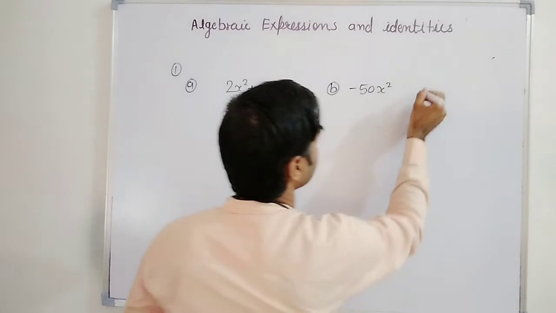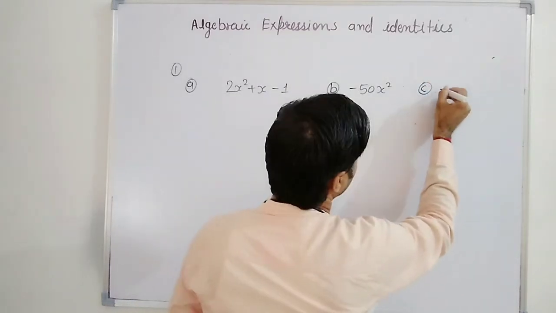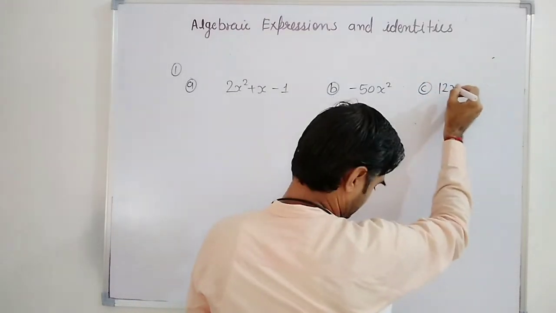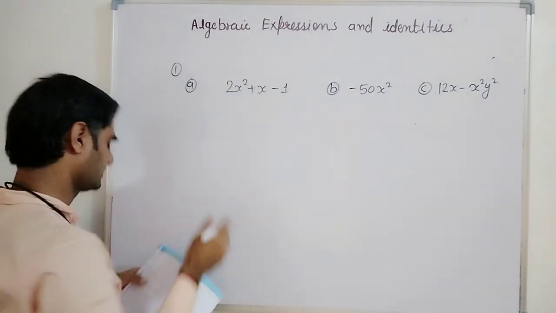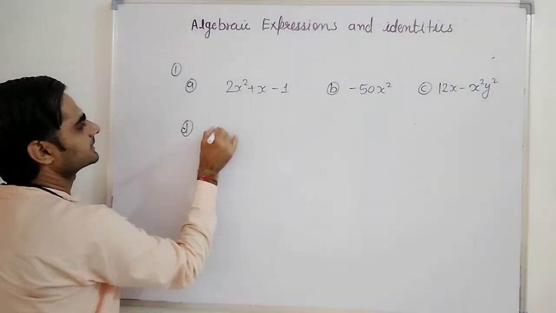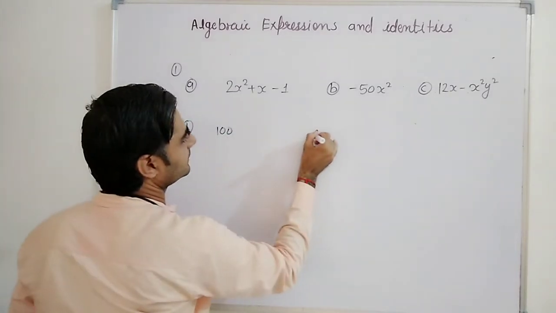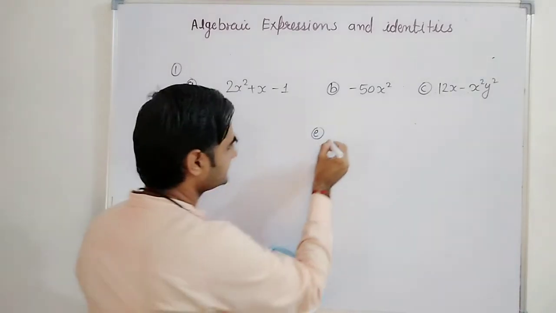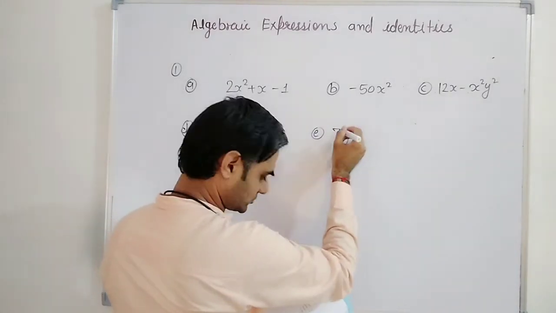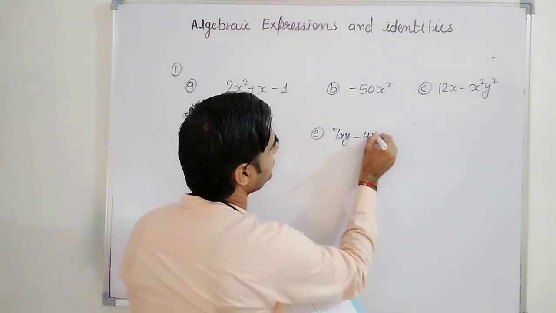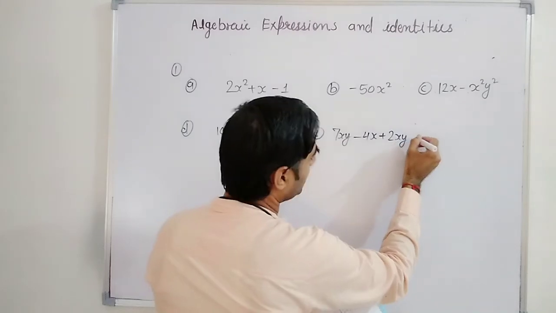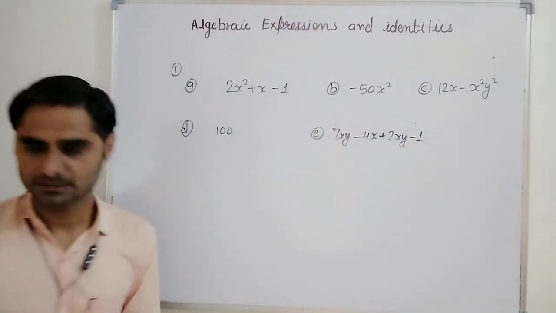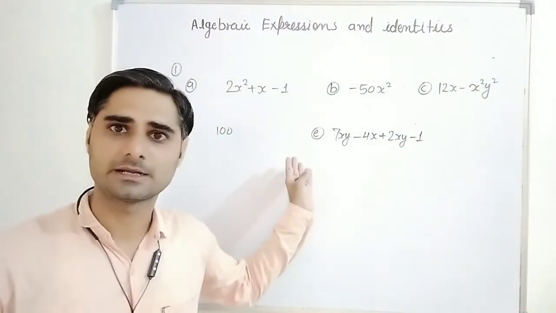C is 12x minus x square and y square. Next D is 100. E is 7xy minus 4x plus 2xy and minus 1. These 5 questions I will take.